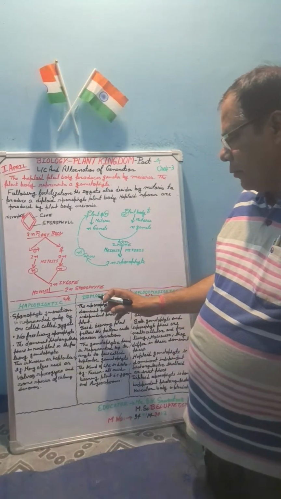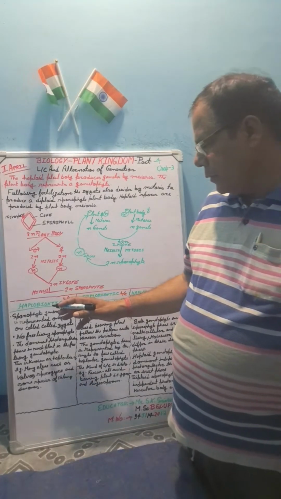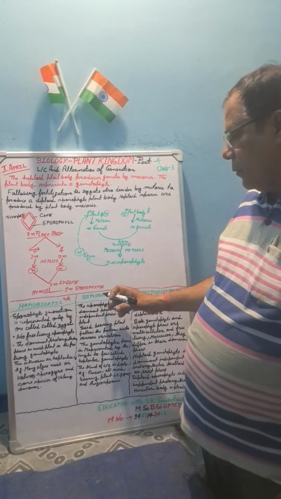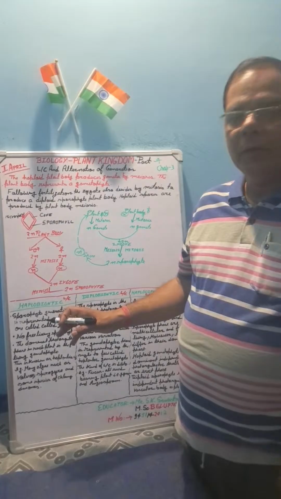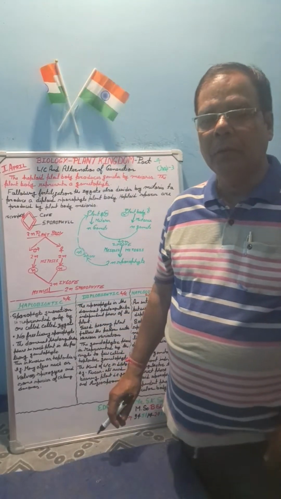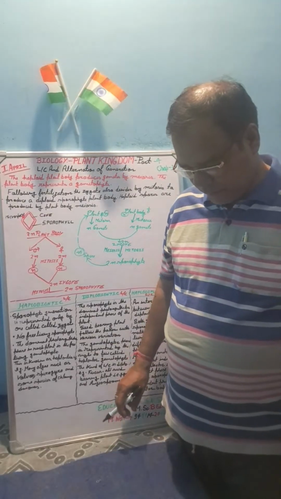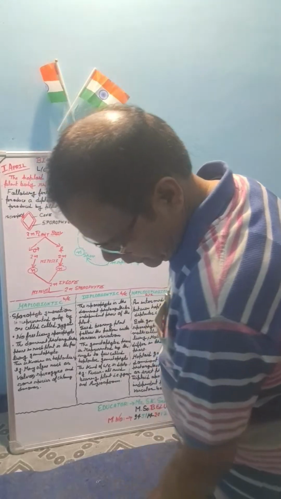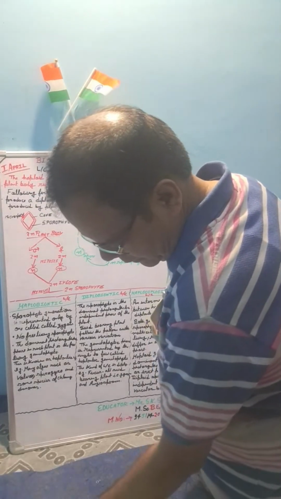Haplobiontic and diplobiontic. Haplo means haploid, only n, and diplo means 2n, and haplodiplobiontic, both haplo and diplo take place. According to this, life cycle of generation, we are going to explain.